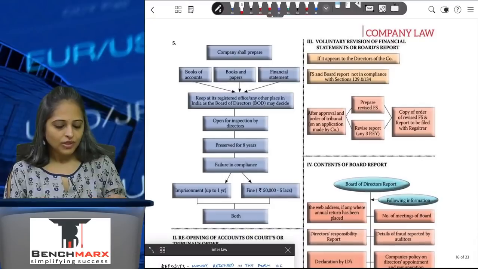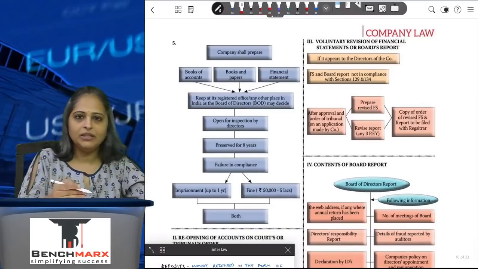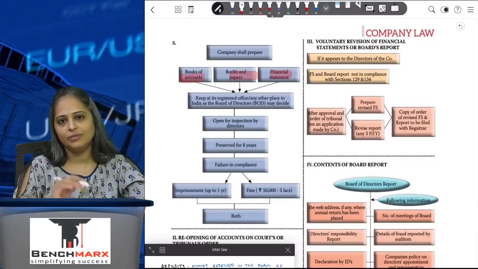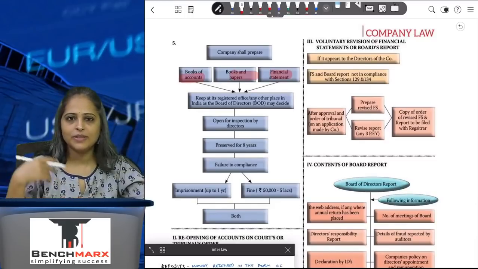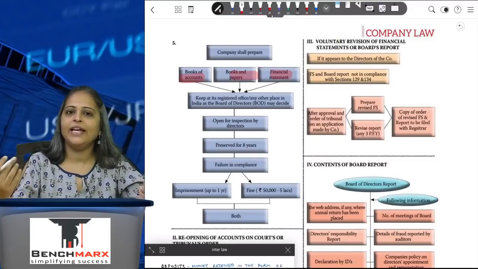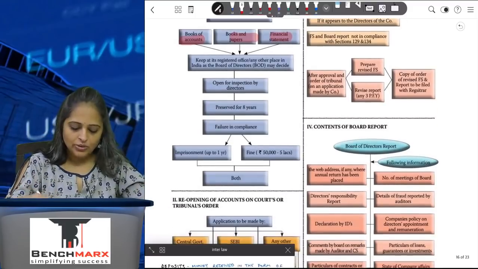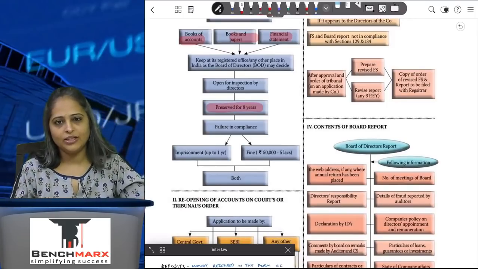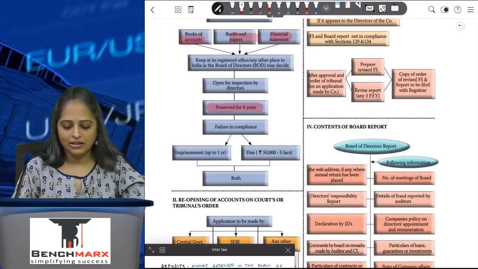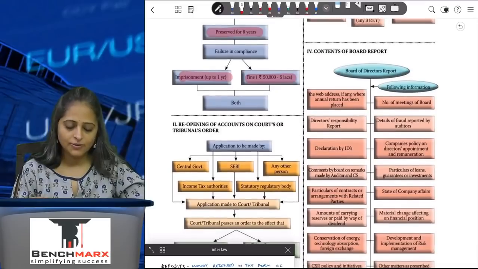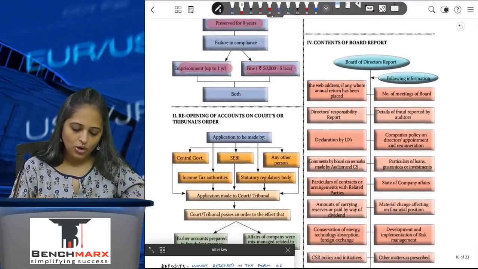Now, what all shall the company prepare? It shall prepare the books of accounts, books and papers, and financial statements, and these will be available for inspection. If you go on the MCA website, you can pay 100 rupees and you can have a look at the financial statement of any company you like. It is preserved for a period of 8 years. You can pay the fees and you can have a look at it. If the company does not make it available, then the company will be punished with imprisonment up to 1 year, or a fine of 50,000 to 5 lakhs, or both.